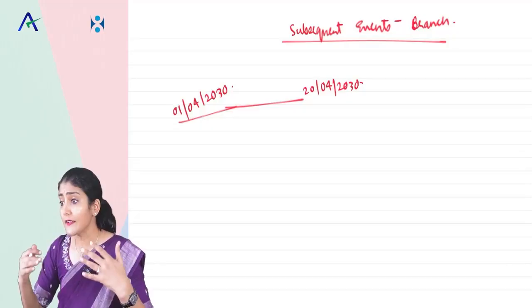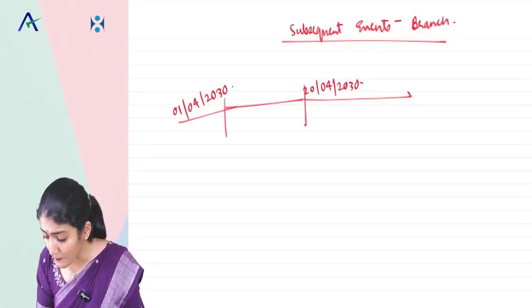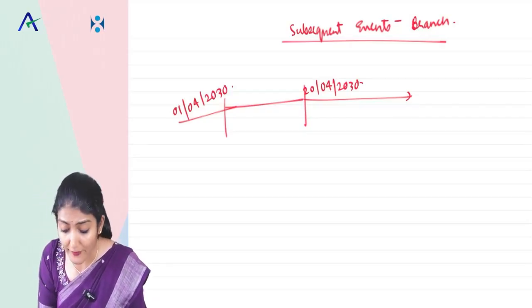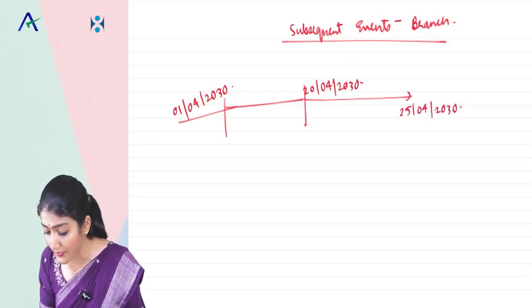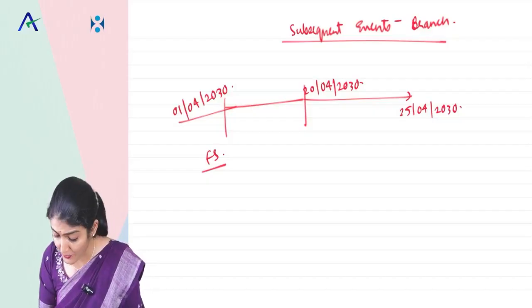Considering the report of the branch auditors, the final report is issued by the principal auditor to the shareholders on the 25th of April. And so up to 20th of April, the subsequent events related to the branch are taken care of by the branch auditor.